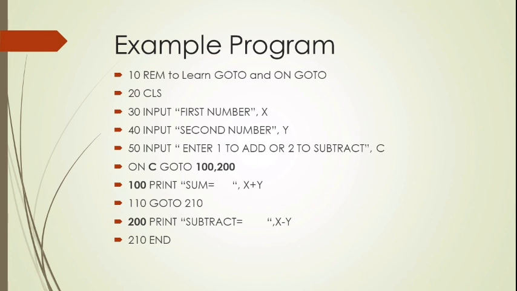If you enter 1, it will go for addition. If you enter 2, it goes for subtraction. So on C, it goes to 100 and 200. It prints the sum, the addition, and next, if you give the option as 2, it will go for subtraction. At last, END. I hope you are very clear with this program.